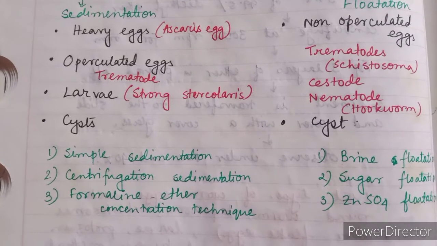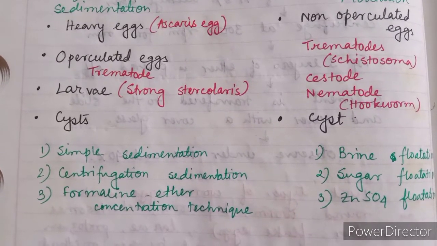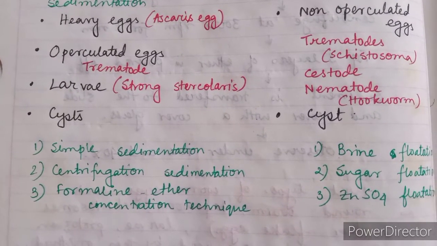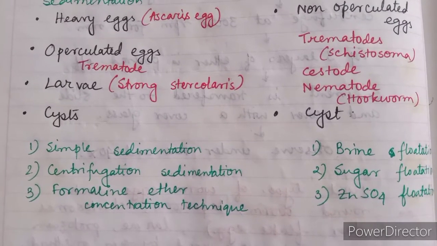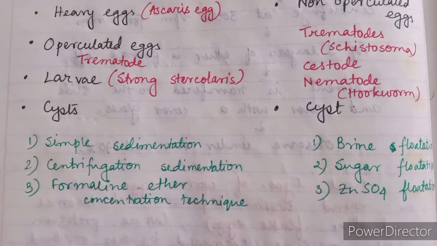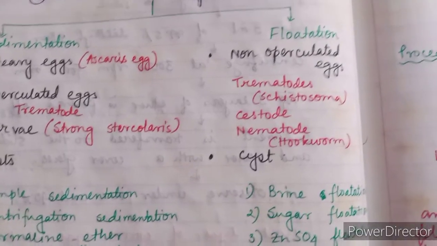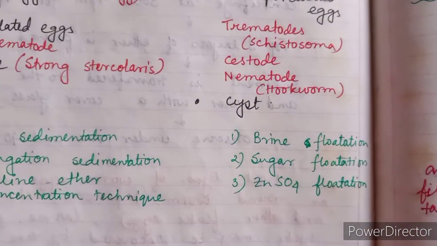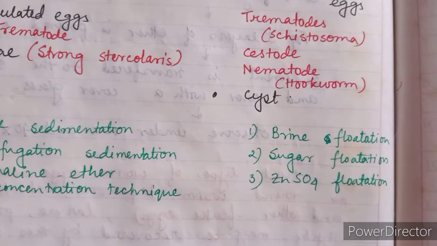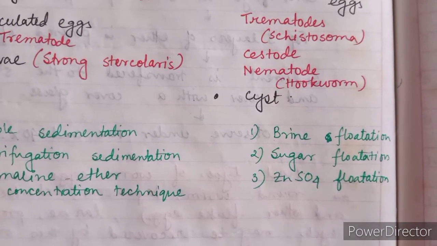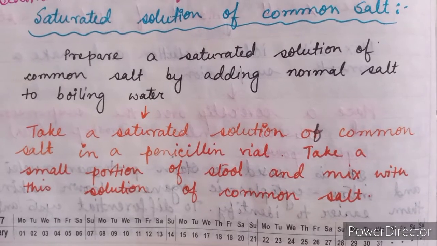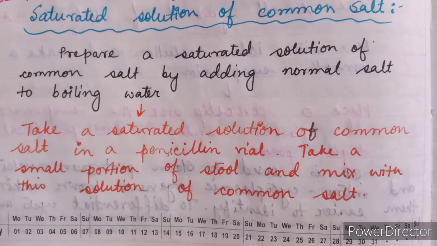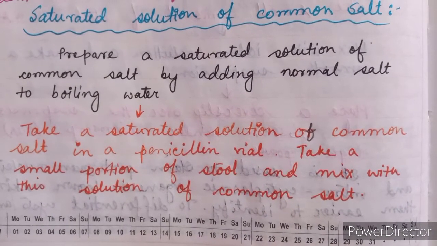Sedimentation technique is of 3 types: simple sedimentation, centrifugation sedimentation and formalin ether concentration technique. And the flotation method is also of 3 types: brine flotation method, sugar flotation method and zinc sulfate flotation method. Now I will discuss the methods of these techniques.